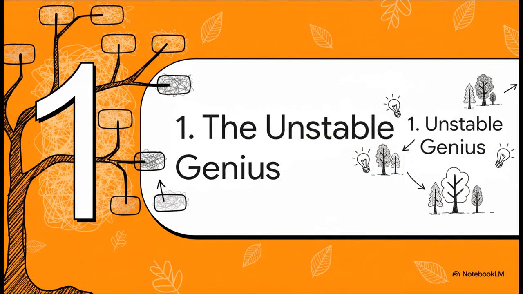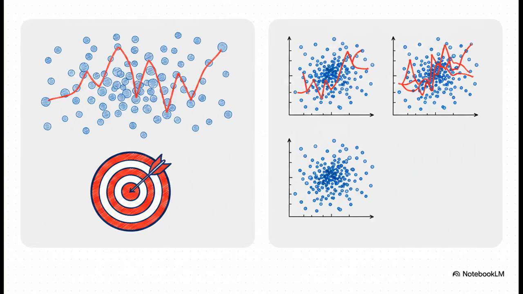Okay, so before we can understand the whole forest, we got to start with a single tree. The basic building block here is an algorithm called a decision tree. And a great way to think about it is like a single, super brilliant, but maybe a little bit unstable genius. And here's the deal with our unstable genius. On one hand, a single decision tree has what we call low bias. That's a good thing. It means it's super flexible. It can learn all the really complicated nitty-gritty patterns in your data.